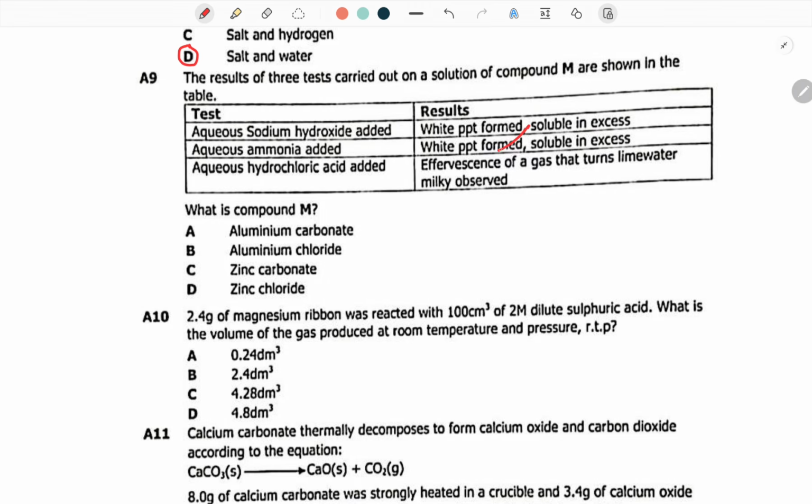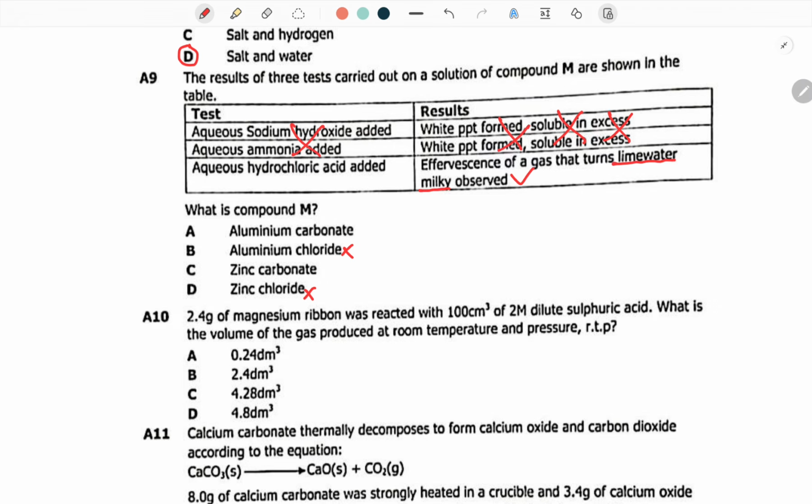Now, all this is not important. You won't be able to get the answer from this description. The answer is here: effervescence of a gas that turns lime water milky was observed. So it's a carbonate. A carbonate is the one that turns lime water milky. So this one should come out.